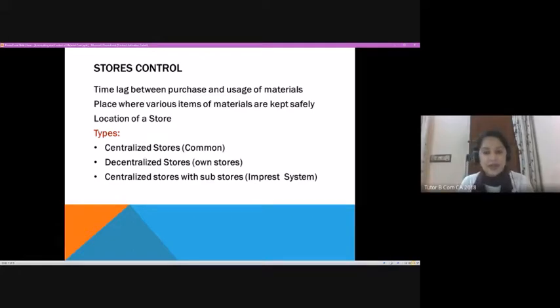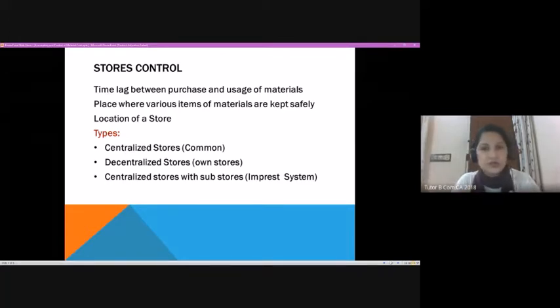So that is where a centralized store is attached with a sub-store, which in most cases is very near to the production unit. So we have a main store and a sub-store, and as the material gets reduced from the sub-store, it will be issued from the centralized store.